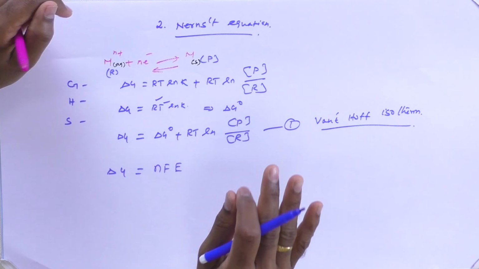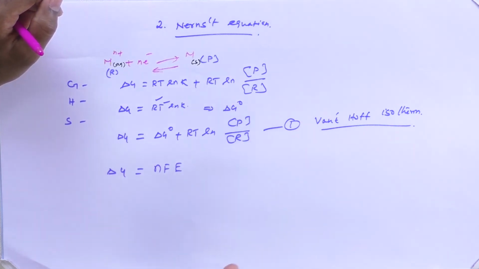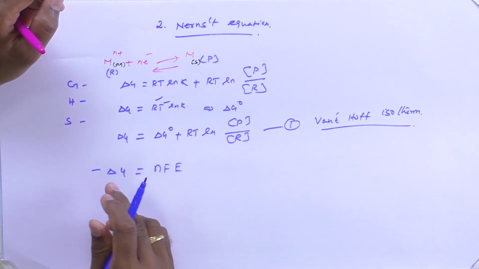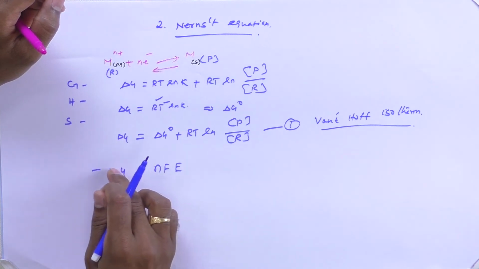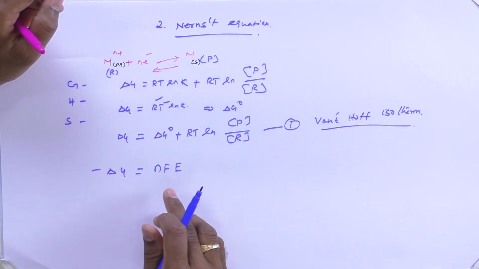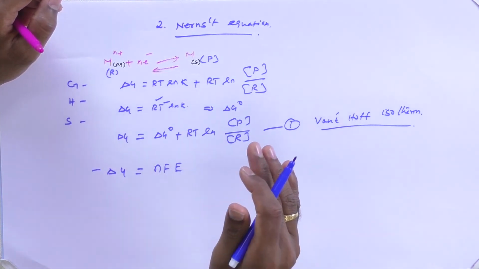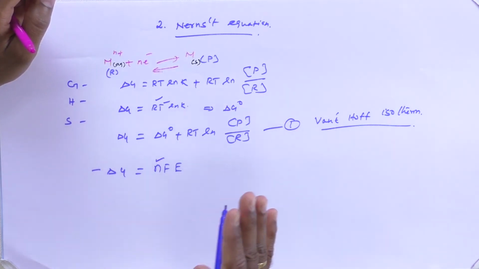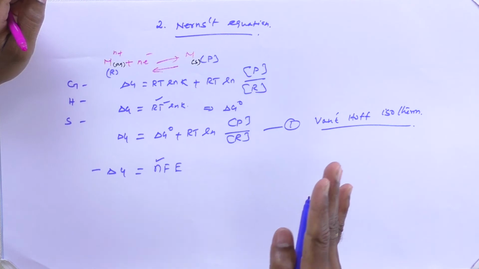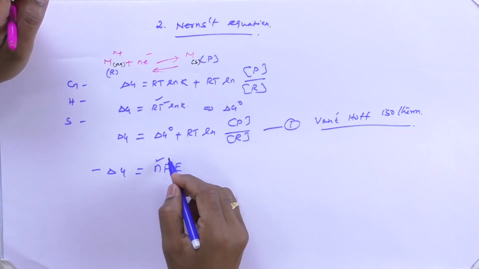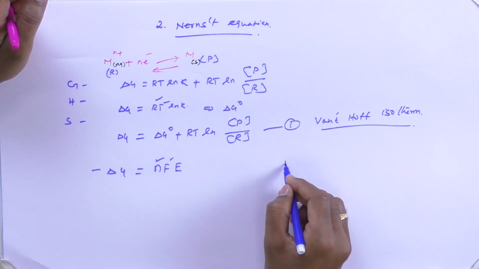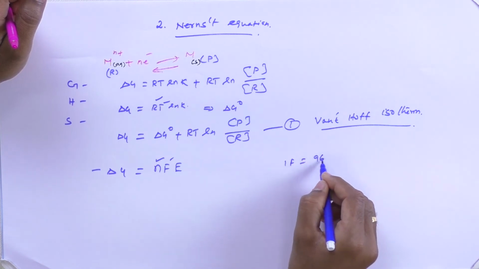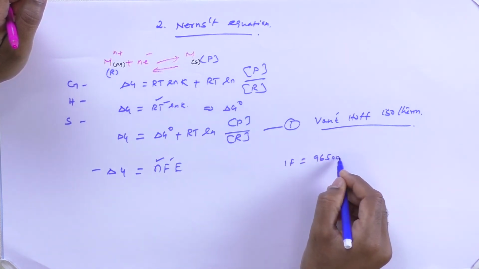The decrease in free energy is related to the formation or production of EMF in the system. Now, what is meant by n here? n is the number of electrons transferred from the anodic to the cathodic compartment, and F is Faraday. 1 Faraday is equal to 96,500 coulombs. And E is the electrode potential, or we can call it EMF.